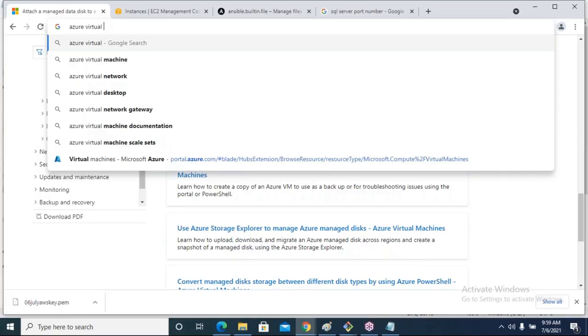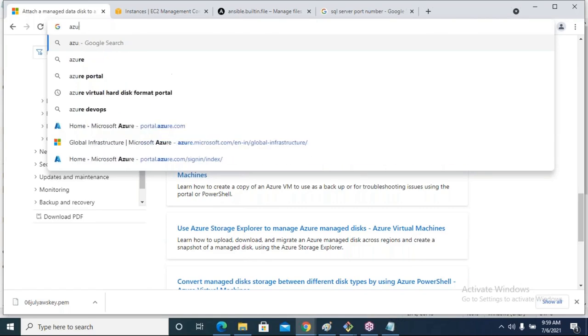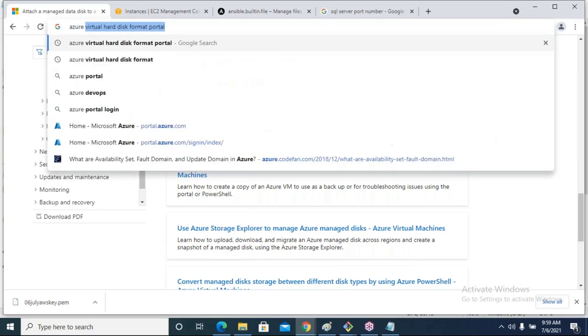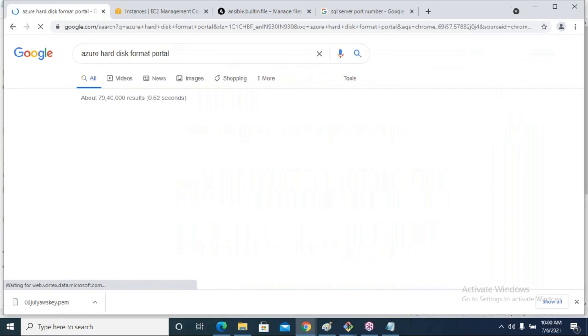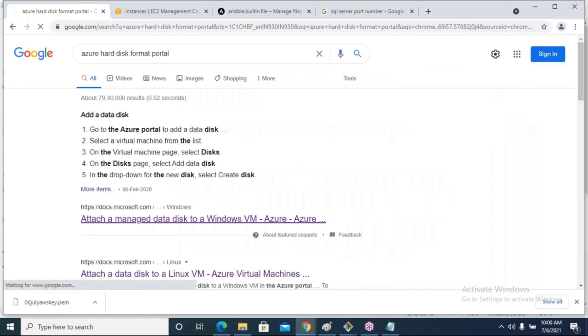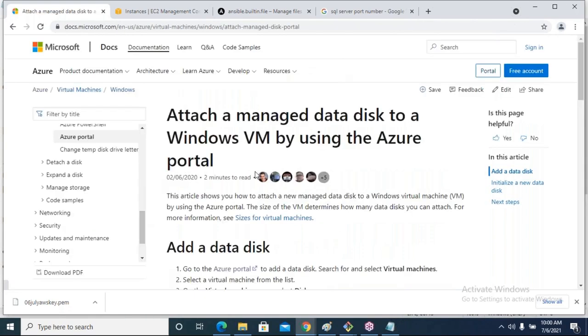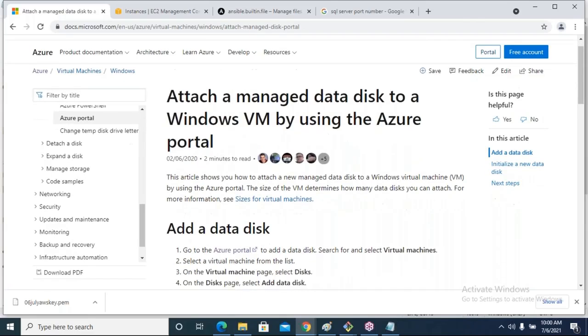Azure virtual. I will search like this: Azure virtual hard disk. Or you can write hard disk format from portal. Maybe this is a proper link.